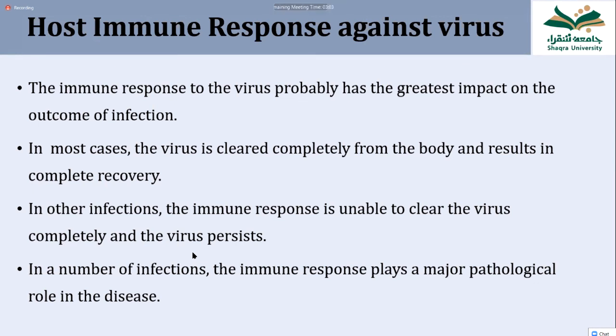The body's cytotoxic T cells and antibodies go and try to attack the infected liver cells. This inflammatory attack by the immune system on the infected cells causes damage to the liver cells and results in hepatitis. So this is the host immune response against virus which causes pathology.